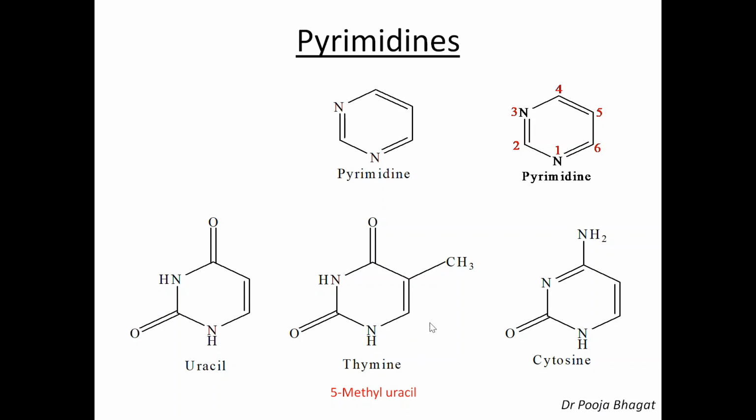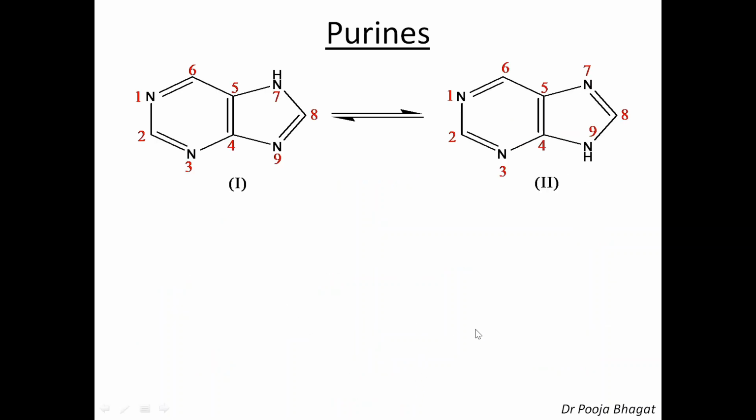Okay. So, these are the three pyrimidine bases, and now the purines. See here, this is the purine ring. This is the way how we can number it. Again, if you want to see the detail of purines, you can watch my video on purines in nucleic acids and how to number it: 1, 2, 3, 4, 5, 6, 7, 8 and 9.